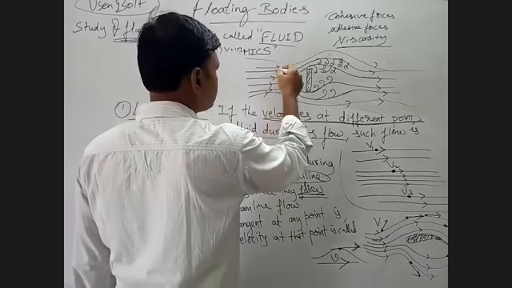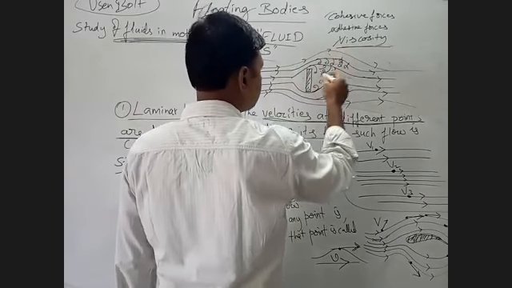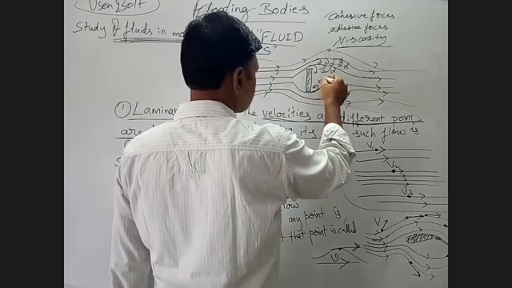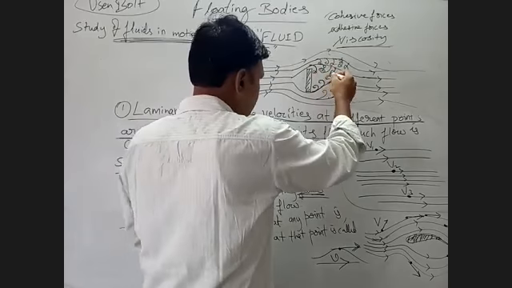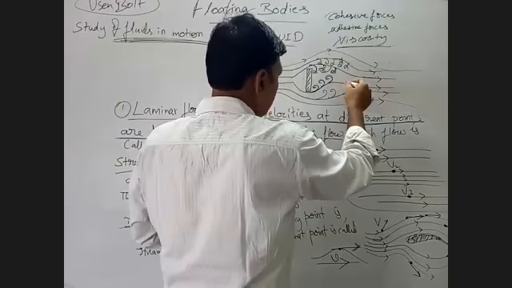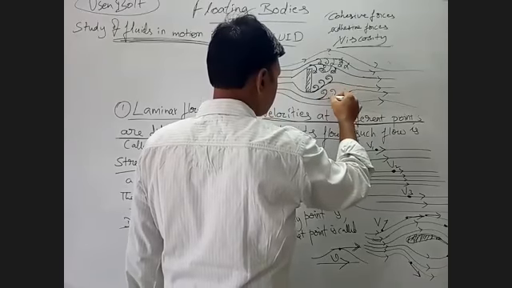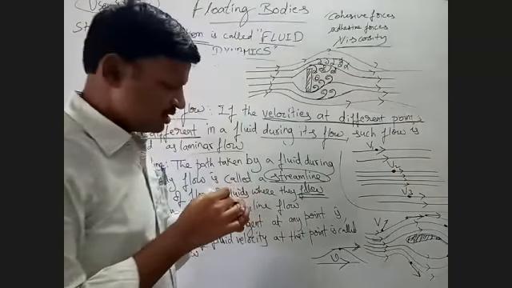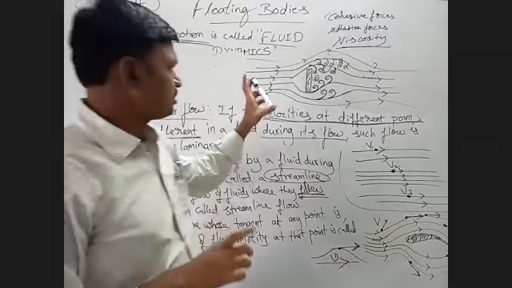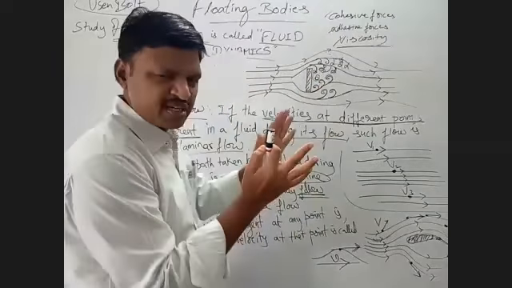See here. Some small storm-like or small circular patterns, that means the water flow you would have observed, such small circles. So this is called turbulent flow, that means during low speeds only.